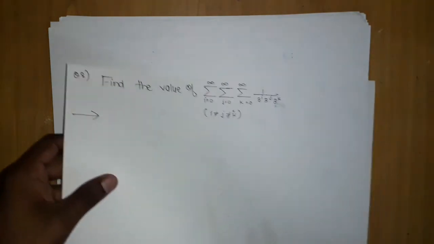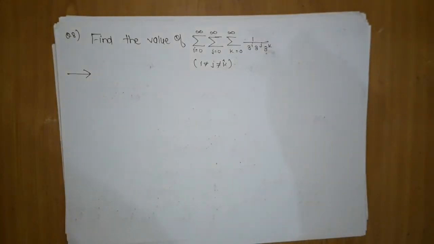This is problem number 8. It asks us to find the value of the triple summation, i equals 0 to infinity, j equals 0 to infinity, k equals 0 to infinity. Now I want to tell you one thing: this question is not from sigma dependent. You can clearly see that this is a question from sigma independent.